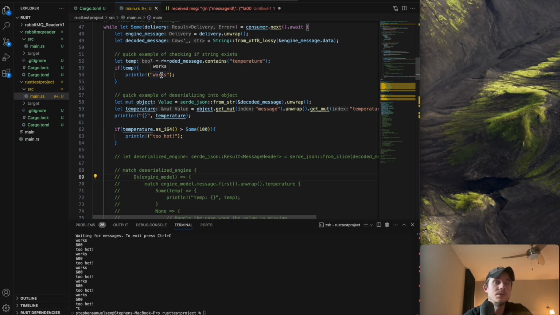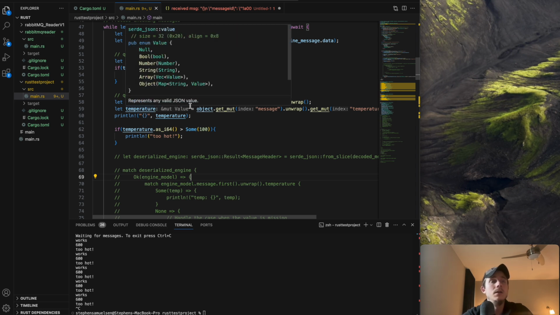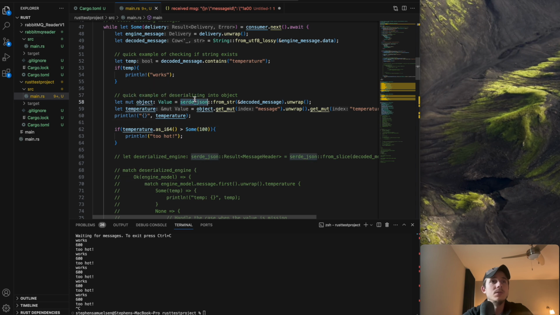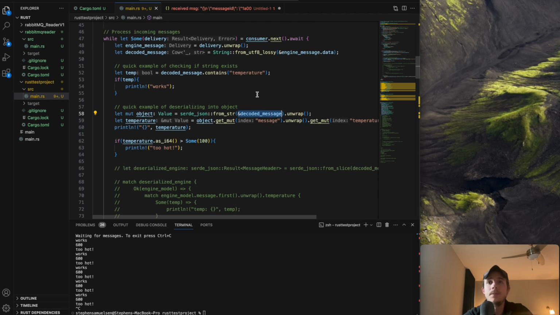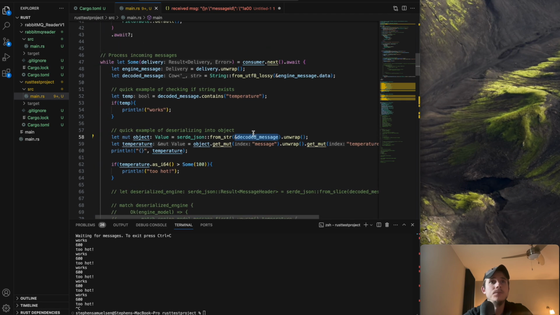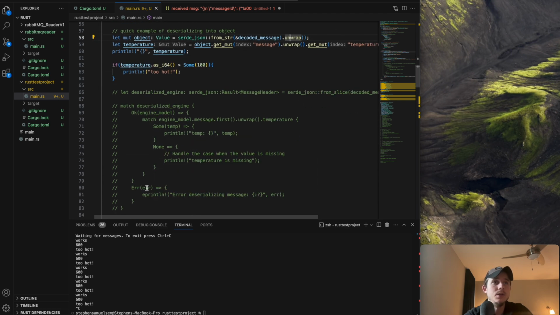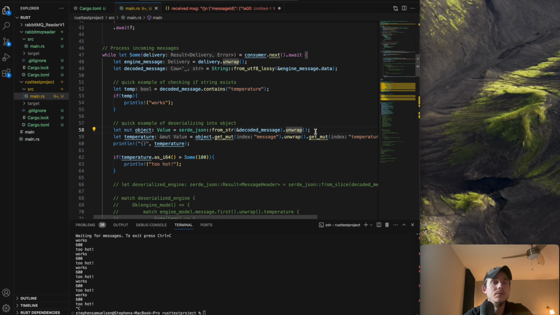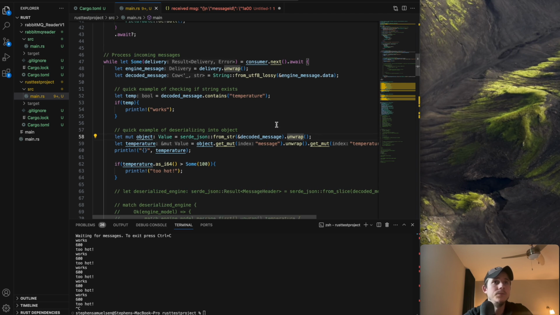So a lot of digging, and I basically found an alternative, and somebody posted on some forum somewhere to use the same serde JSON, but then just do from_str and then pass in my string, but not as bytes. And then they said to unwrap, but again, I'm going to change that to do ok or error, and I think that should get me by. It might still complain about the types, but I'll have to see.